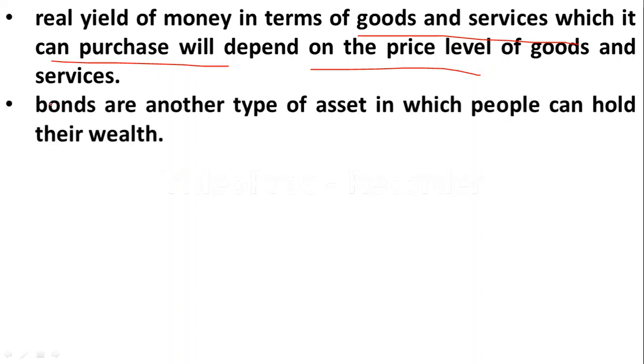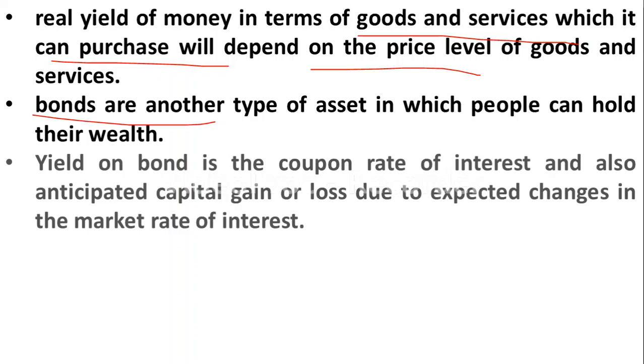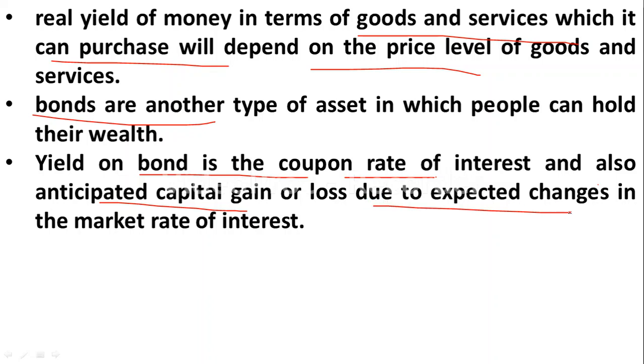And here bonds are another type of asset where people invest. The yield on bond is the coupon rate of interest, and also anticipated capital gain or loss due to expected changes in the market rate of interest. So please remember it, yield on bond is dependent on the market rate of interest.